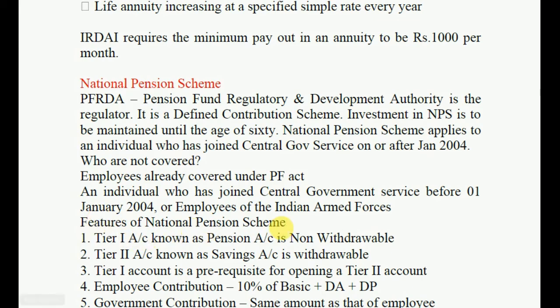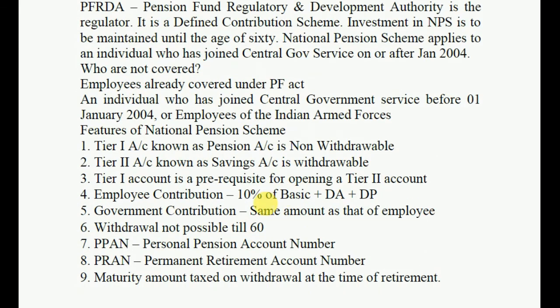Features of the National Pension Scheme. The Tier 1 account, known as the pension account, is non-withdrawable. The Tier 2 account, known as the savings account, is withdrawable. A Tier 1 account is a prerequisite for opening a Tier 2 account.